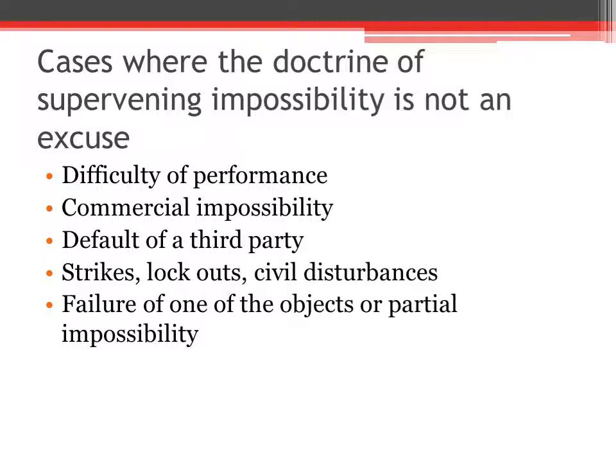So A hired a tourist car from B with the object of attending a seminar at Kovalam and enjoying a picnic with his family. Later, B came to know that the seminar had been cancelled. Then in such a situation, if he did not provide the tourist car to A, B is not excused from his obligation and he is liable for damages.